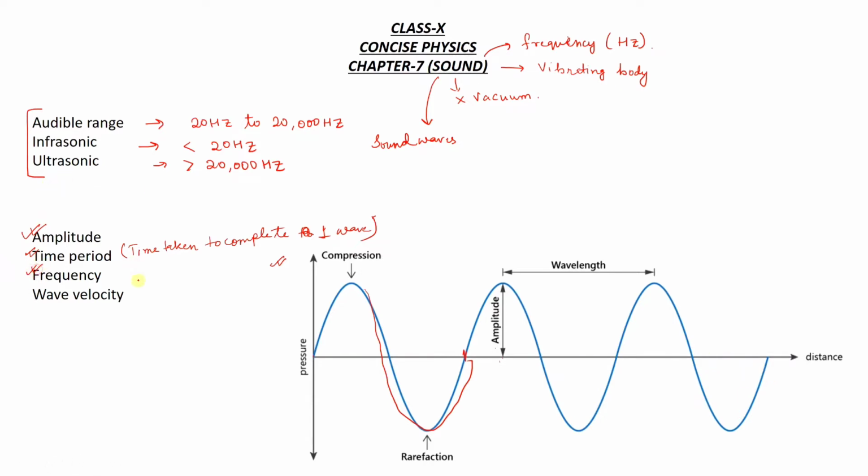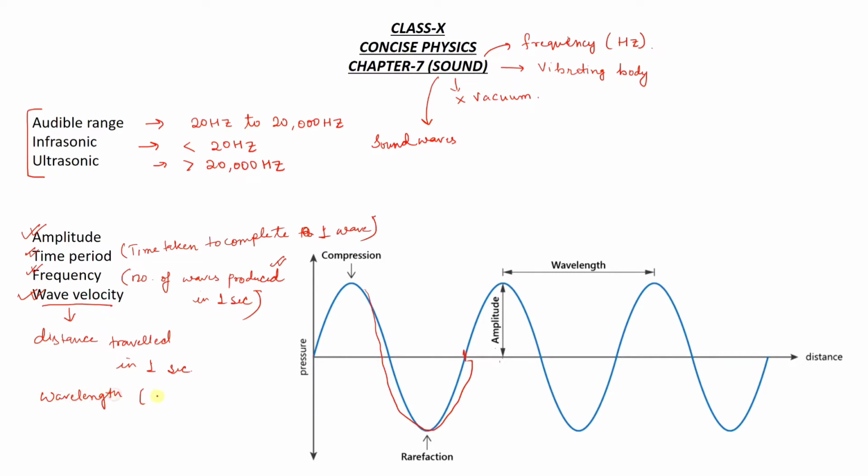Frequency means the number of waves produced in 1 second. Okay, next is wave velocity. Wave velocity is the distance traveled by the wave in 1 second, meaning in 1 second how much distance is traveled by the wave. And one more term is there, wavelength.